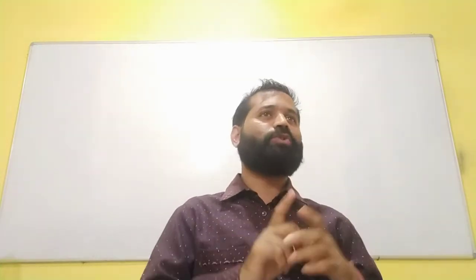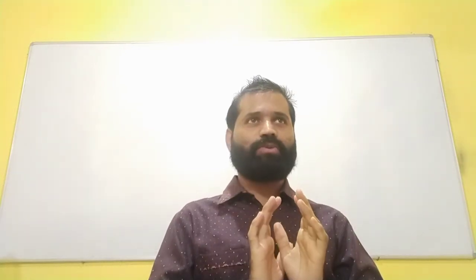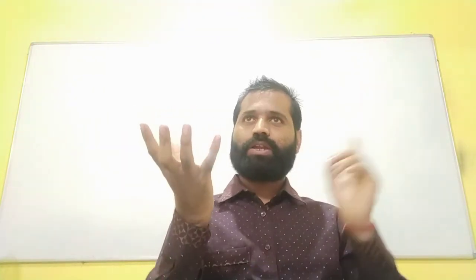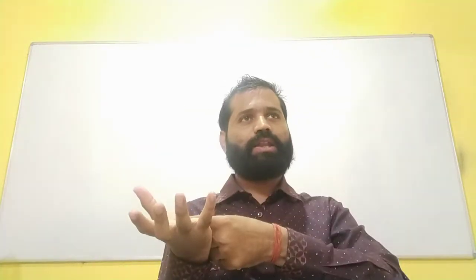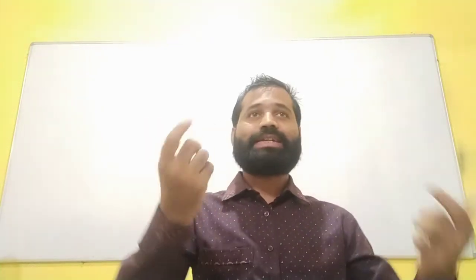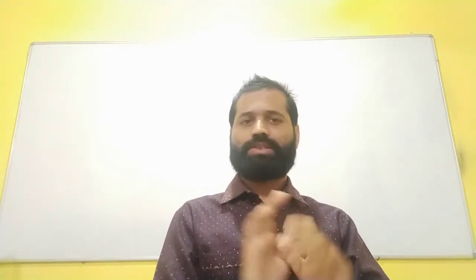So respiration is going on in our body. We are taking oxygen, releasing carbon dioxide. Lungs are working. Our heart is working. It's pumping. Boop, boop, boop. So respiration, the working of the heart, digestion, assimilation, everything is going on one by one. We are observing, we are hearing, we are responding, everything is done at the same time. So this is done due to control and coordination. Is it clear?